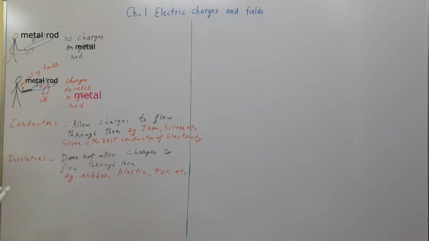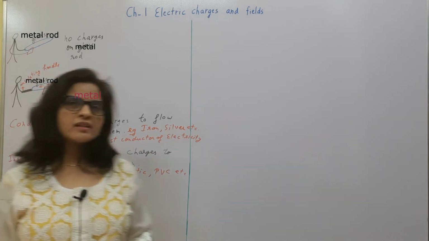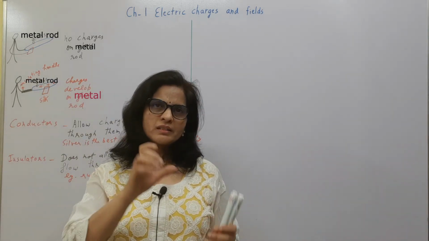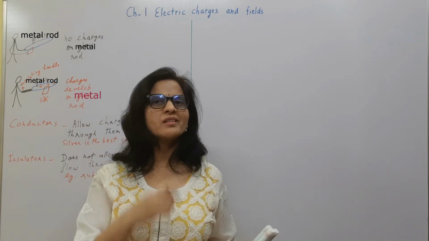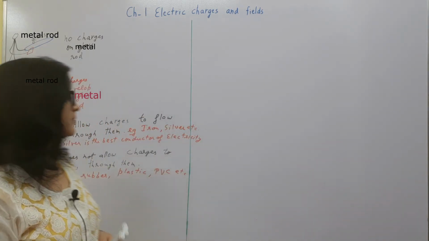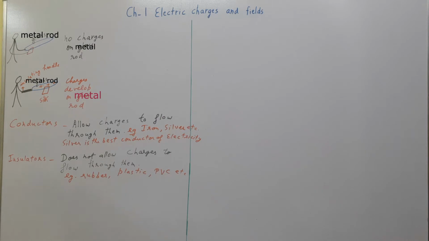We have another type of materials which we'll study later on, that are semiconductors, and a term dielectric for special insulators is there, that we'll also study there. But here one more important difference is that on an insulator, if somehow the charge is there, it is not transferable, it remains static at a place. But when on a conductor we have a charge, it flows. So that's why a conducting body allows the flow of charges, but an insulating body does not allow the flow of charges, right?